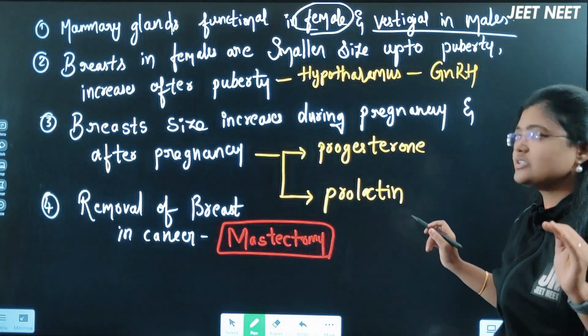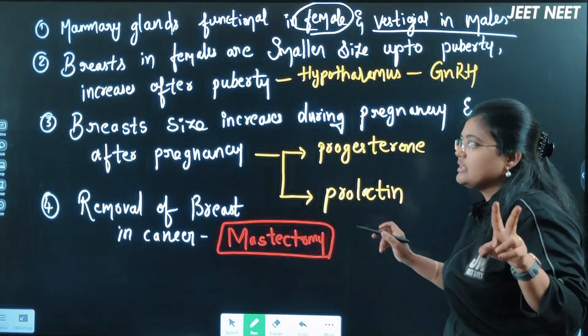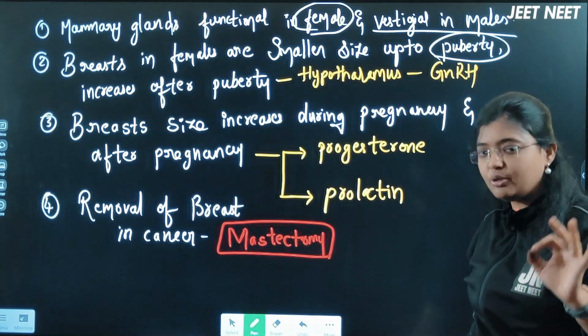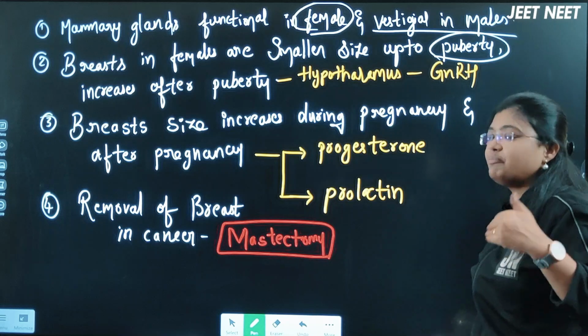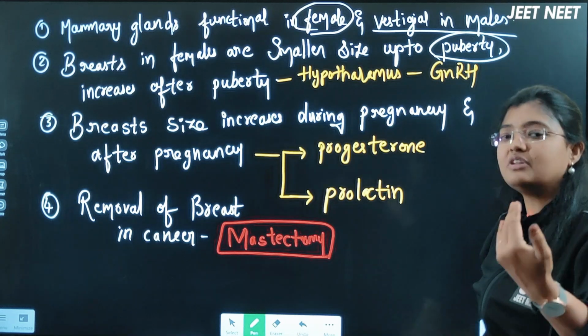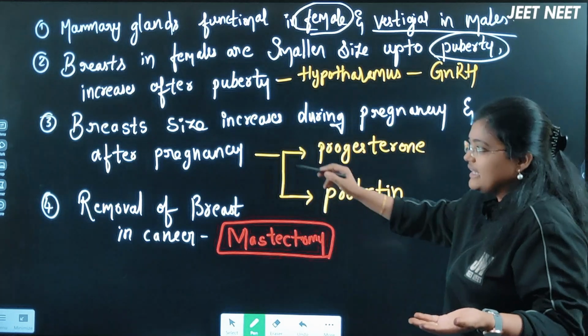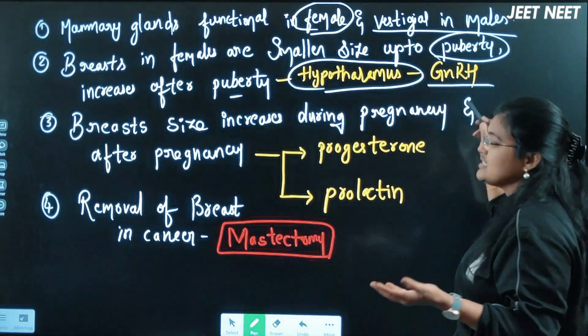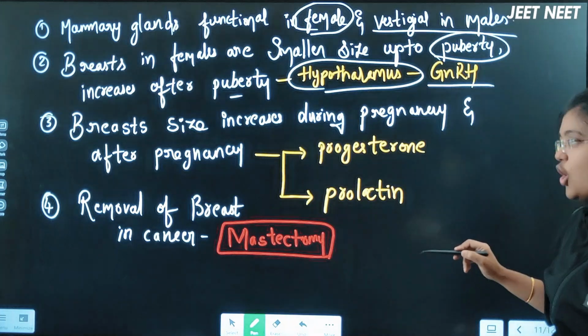Vestigial is nothing but rudimentary here, right? Second one, the breasts in the females are smaller in size up to the puberty. Yes, up to the puberty it is smaller in size, but once the puberty is reached, once the attaining of sexual maturity has happened, then the size of the breast increases, because the hypothalamus starts synthesizing the hormone called GnRH actually.